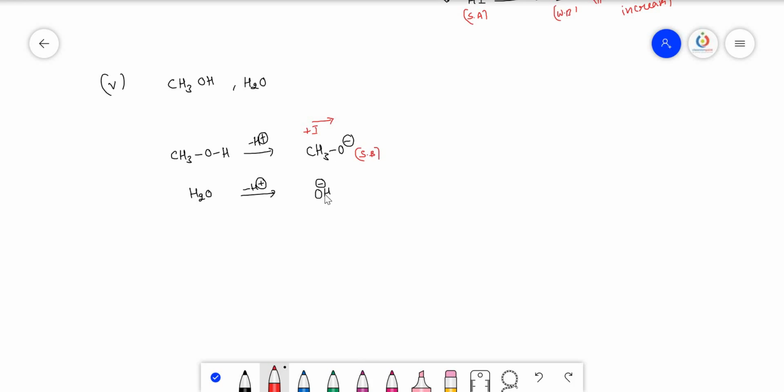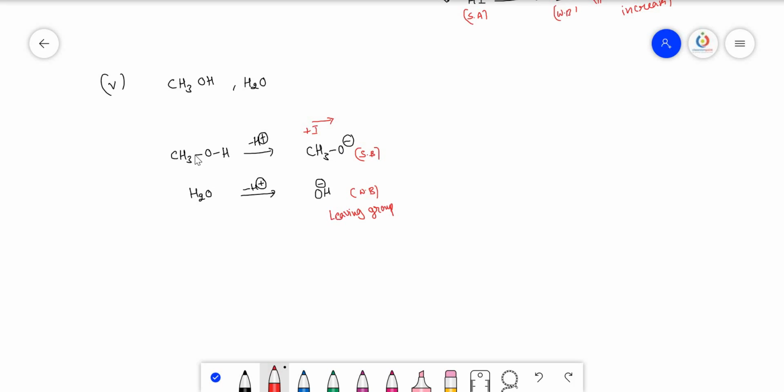Here it is not ready to lose the electrons to the positively charged one, so in comparison this is the weak base. When you compare these two, the OH minus ion is the better leaving group, and this one, since unstable, immediately abstracts the H plus ion and comes back to its respective position.